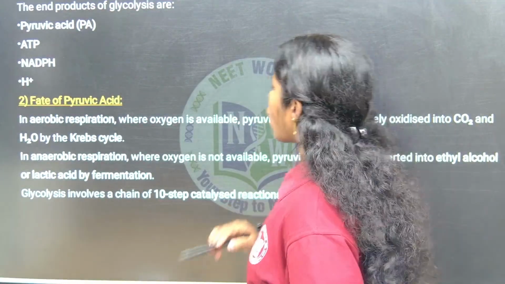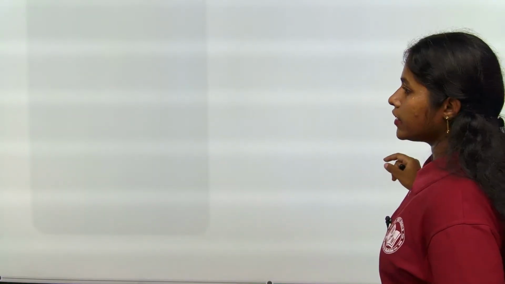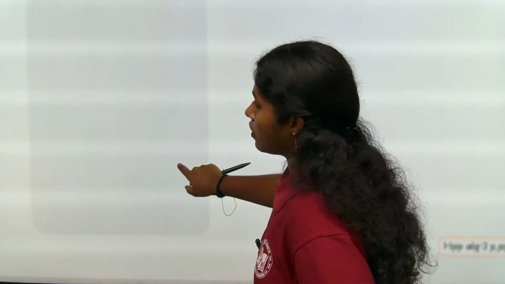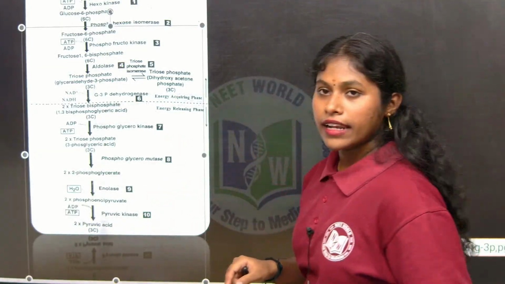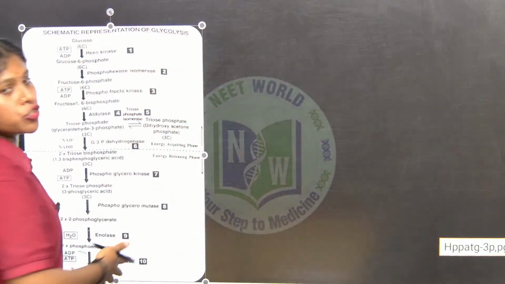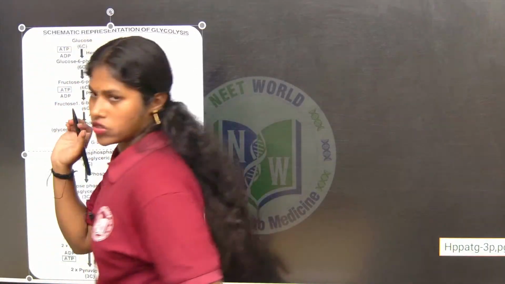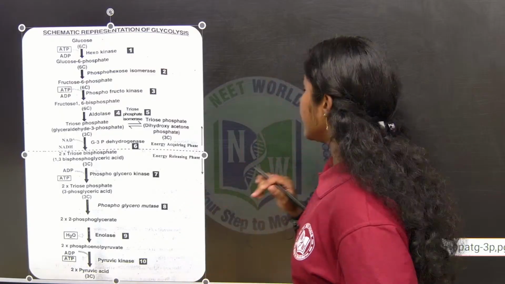Let's see the glycolysis process. So here is the glycolysis cycle. It is a 10-step enzymatic reaction. Let's see this. Okay, it is visible. This is a schematic representation of glycolysis. Glycolysis occurs in the cytoplasm of the cell.